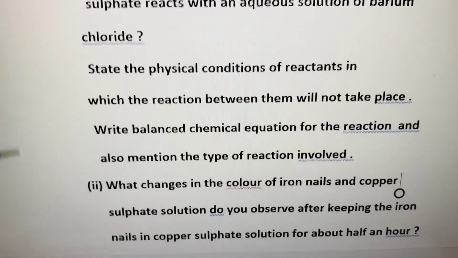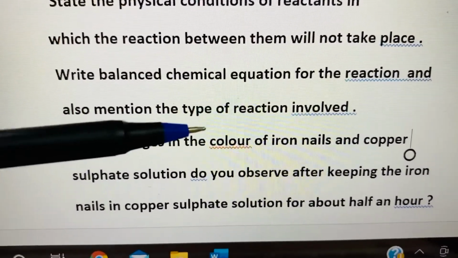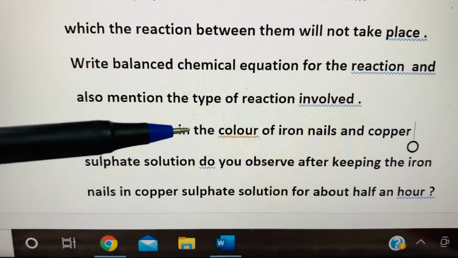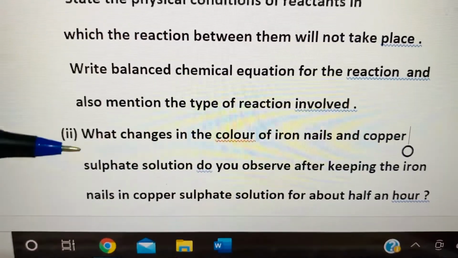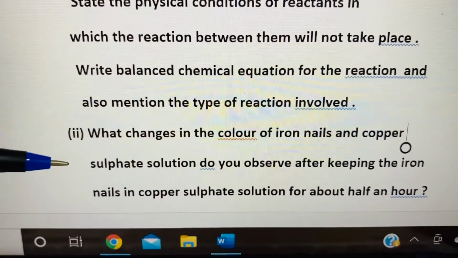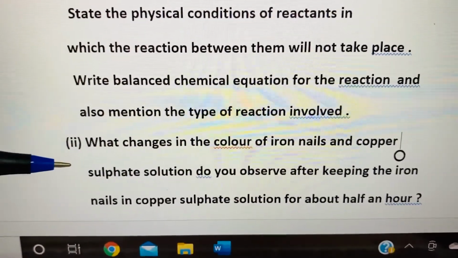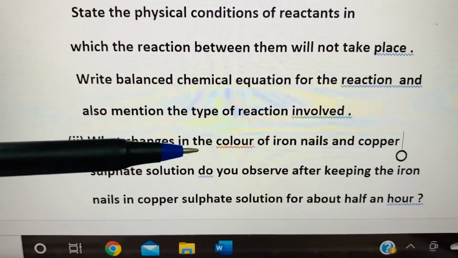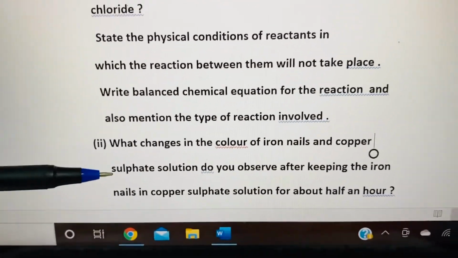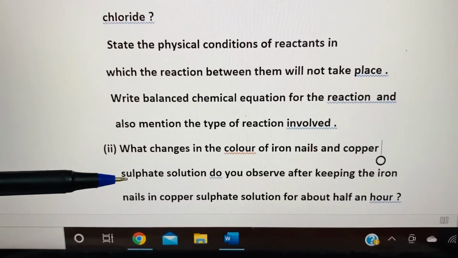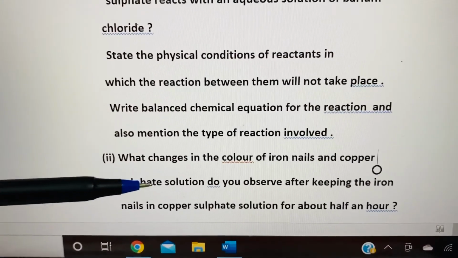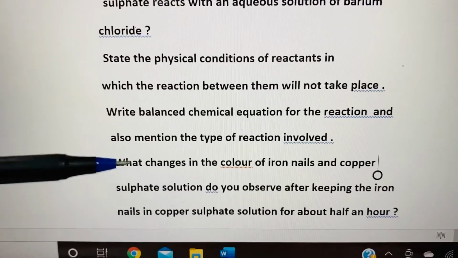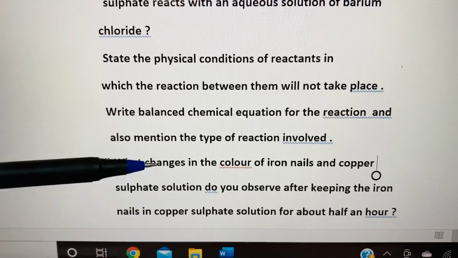This is not required. What is required here? What changes in the color? That means only the changes in the color of iron nail are to be written. So what is the first answer? Silvery gray colored iron nail gets a brown substance deposited on it. This is the change of color. And second, blue colored copper sulfate becomes light green in color due to the formation of iron sulfate. So these two things only are expected to be written.